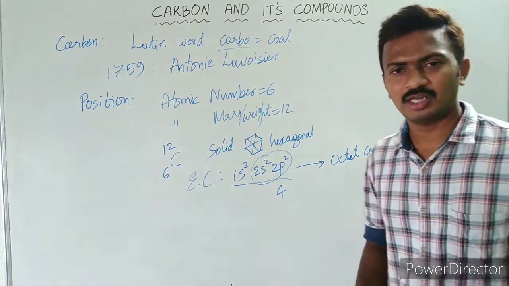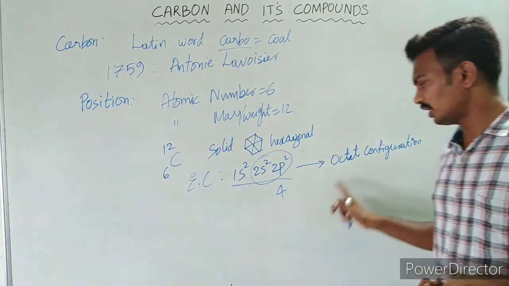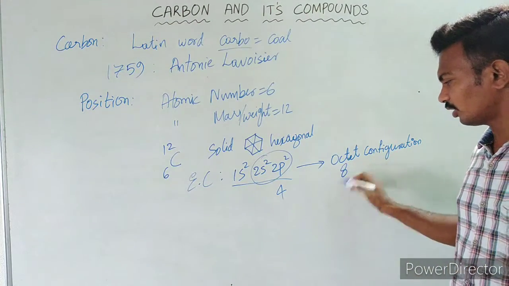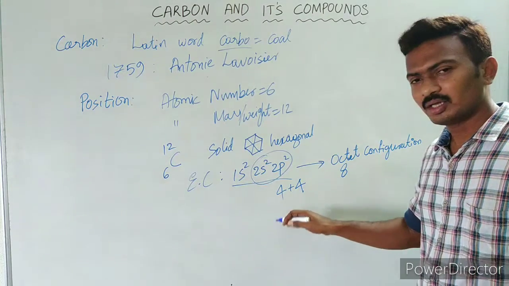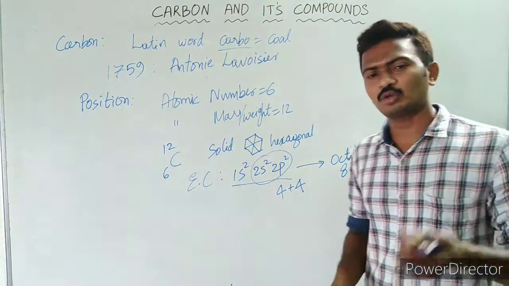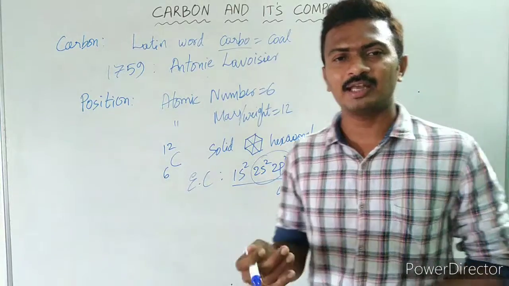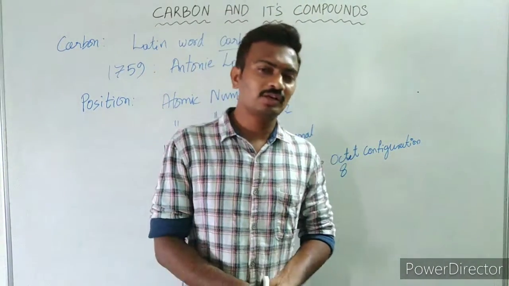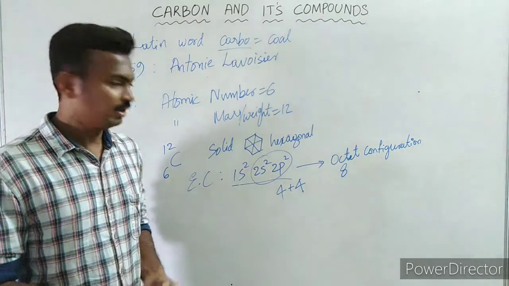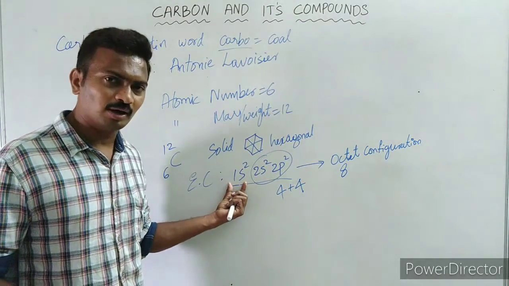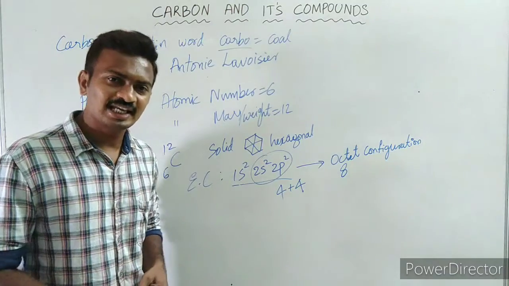How many valence electrons are there here? 4 valence electrons. To attain an octet of 8 electrons, it should gain 4 electrons. Or, to attain stability, it can do one more thing: it can lose its 4 electrons and convert into helium configuration, isn't it? Here 1s2 is the configuration of stable helium gas.